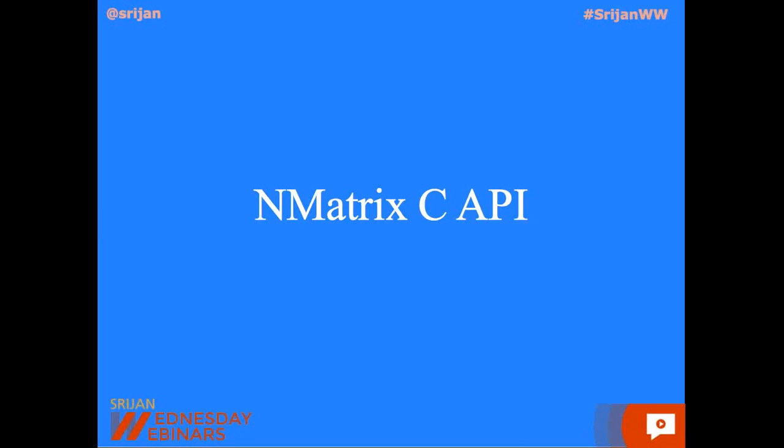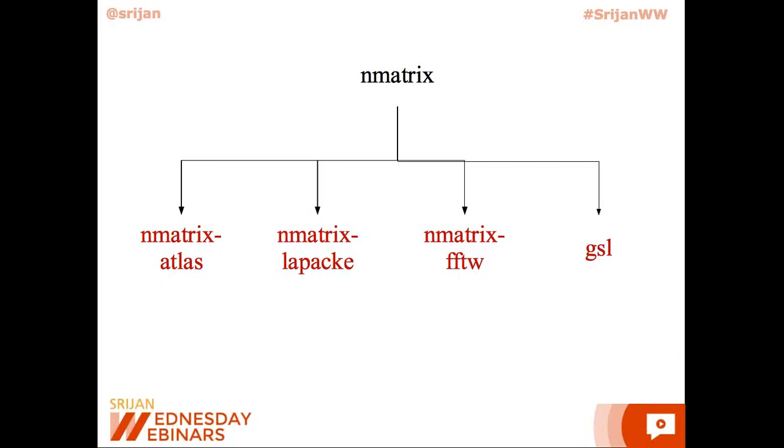As of now, we have plugins for 4 major libraries. ATLAS and LAPACK are primarily used for linear algebra and matrix transformations. FFTW is primarily used for fast Fourier transforms, and GSL, as you know, has almost every mathematical function one can think of.